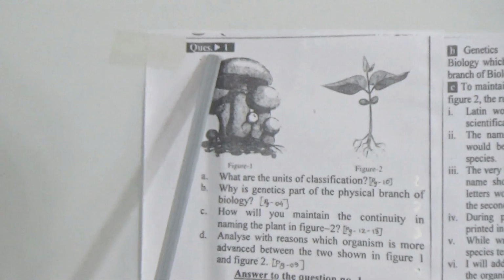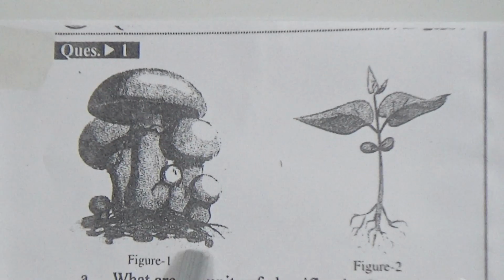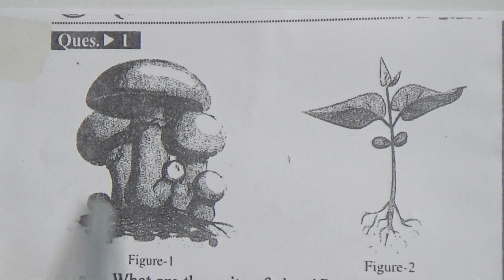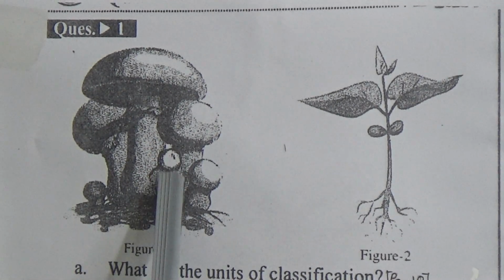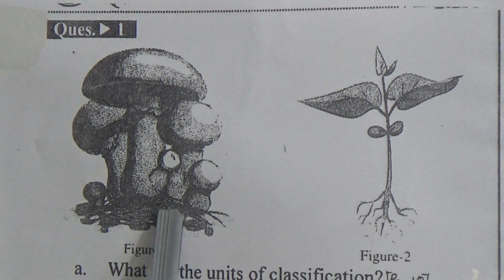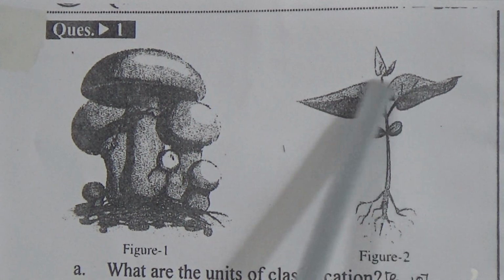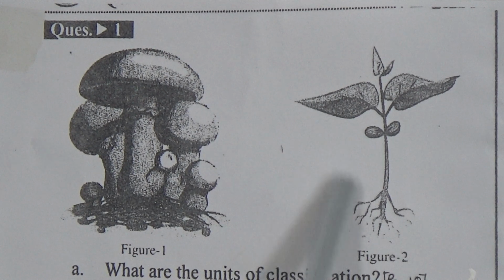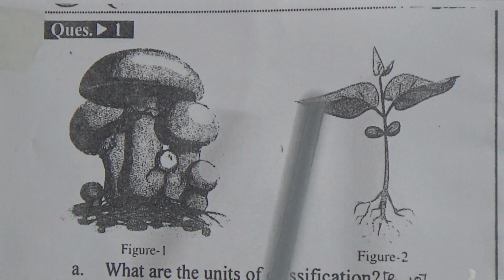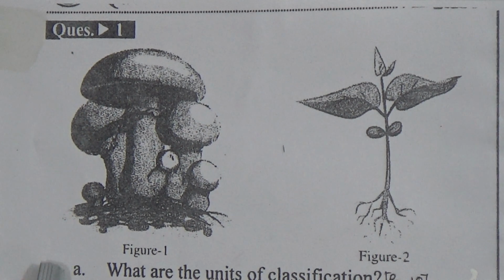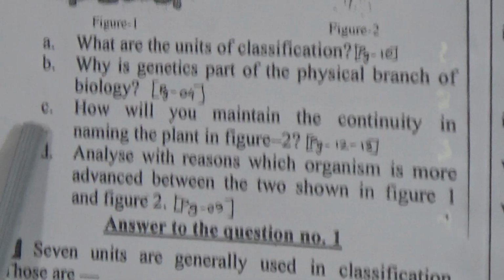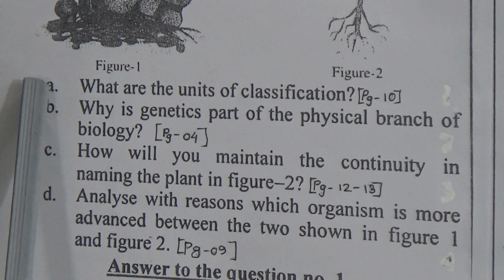That is the question of your exercise, and that is the stem. The first figure, by looking at this figure you can understand this is a fungi, that means agaricus or mushroom, and this is a dicot plant. This is the figure of a dicot plant. Now come to the question. Dear students, all the question answers of this CQ you will get from your book.